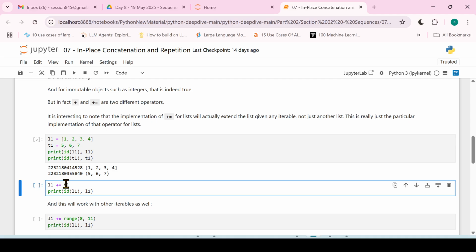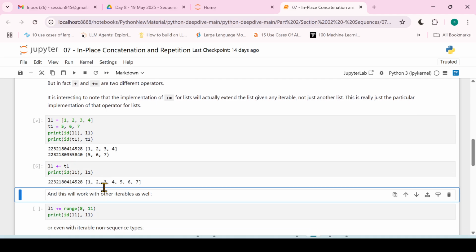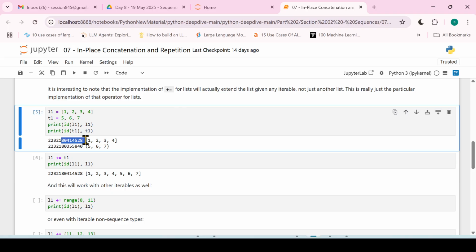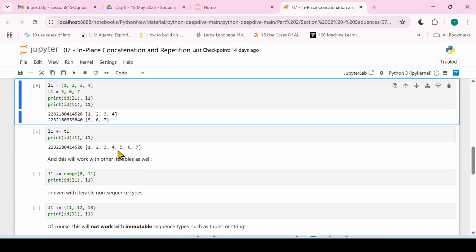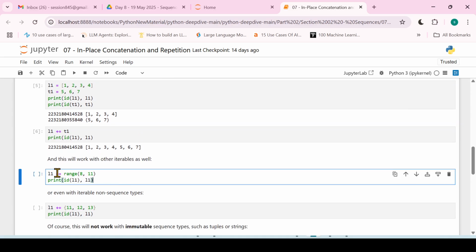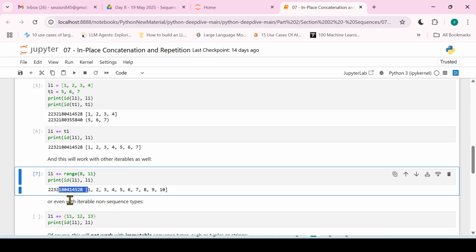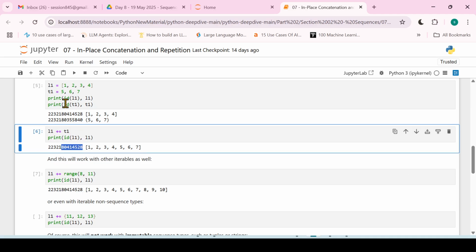We are passing the tuple over here, and this will work. We can see that this object and this object are the same, right? It also works with other iterable objects like range. We are adding the range object to L1. This also works. Again, this object is the same as this object, right?